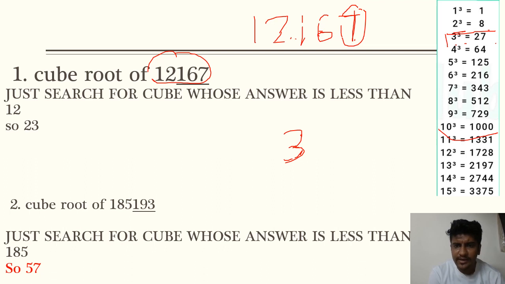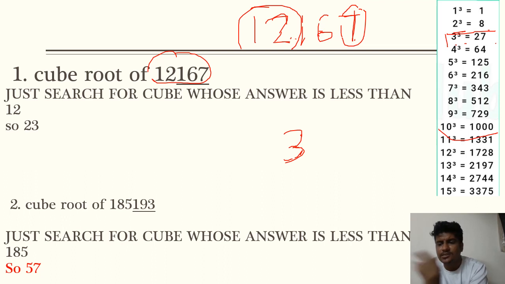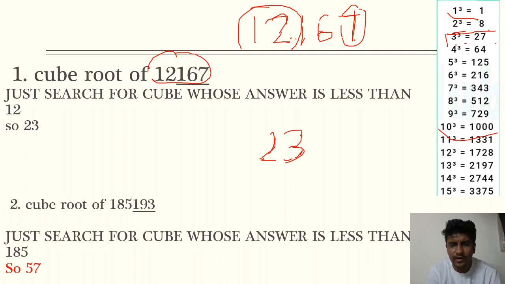Now once you have taken this, you have to find any cube whose number is less than 12. Why do we only choose the first 2 digits? Because it's a 5-digit number. So you need to make a pair of the last 3 digits and one pair of the first 2 digits. So 1 ka cube is 1, it is less than 12. 2 ka cube is 8, it is less than 12. 3 ka cube is 27, it's not less than 12. So here you have to take 2. So 23 will be the cube root of 12167. So easy peasy. Again, let's take one more example which has 6 digits.